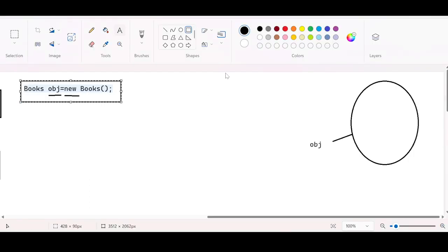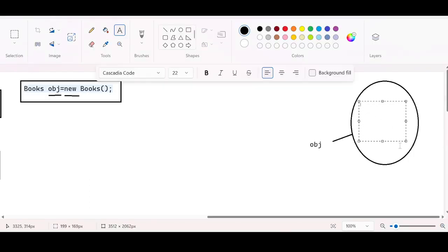So it is ready to accommodate memory for the name variable as well as for the author variable. Initially, it is always going to be what? The default value, null. Because of this first line, these are the changes behind the scenes. These are the things that have happened in the RAM.